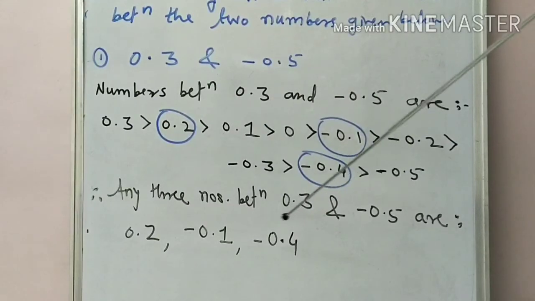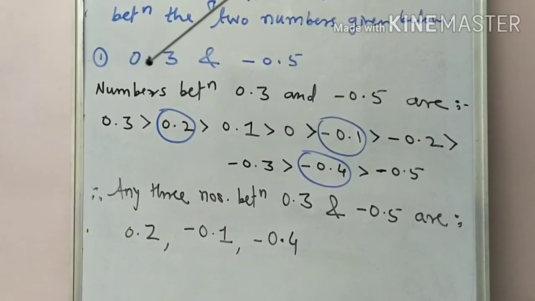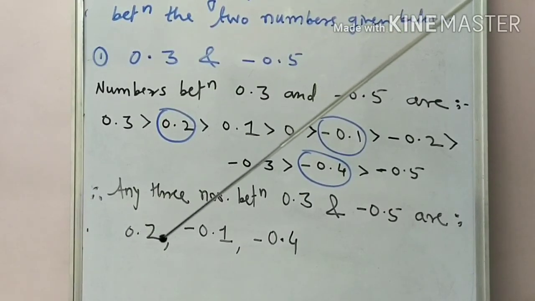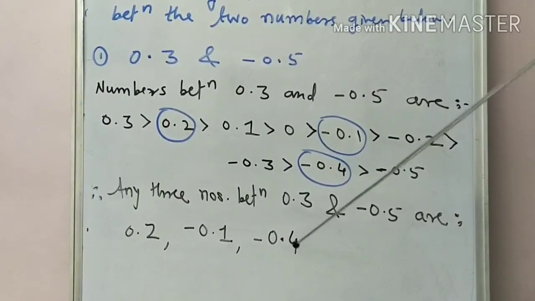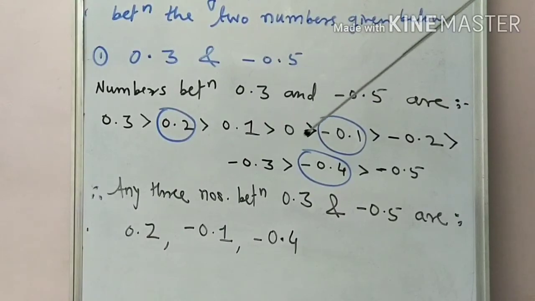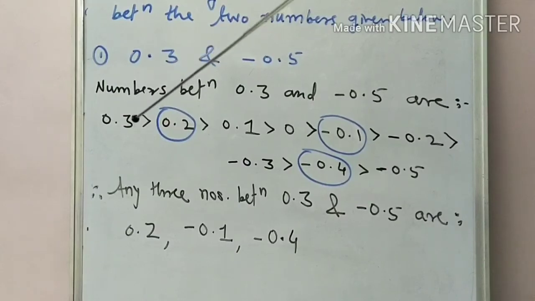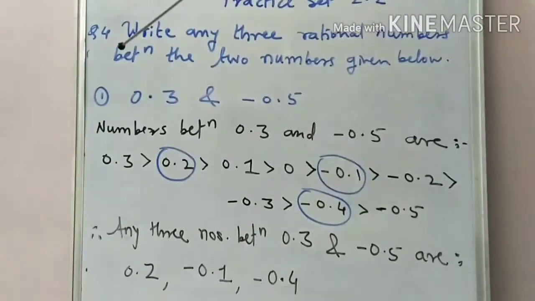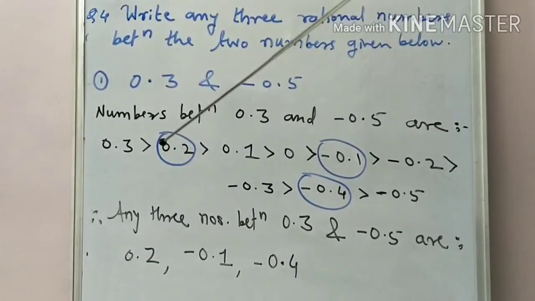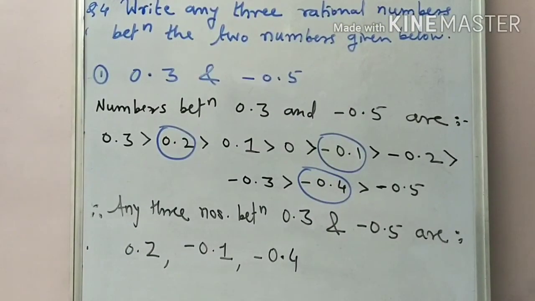So like this you can write any three numbers between 0.3 and minus 0.5. Here I write down 0.2, minus 0.1, minus 0.4. Or you can write any three consecutive numbers also, but do not write this 0.3 and minus 0.5 here, because you have to write the numbers which are between these two numbers. Understood, students? Okay, now we try the next one.